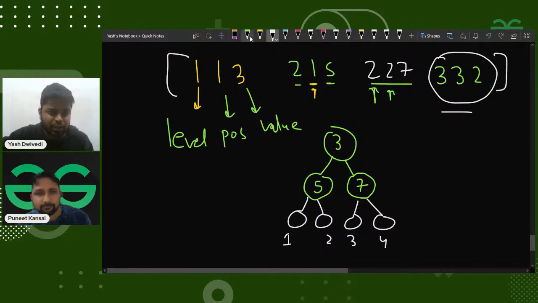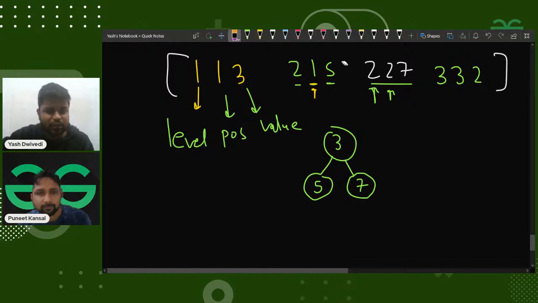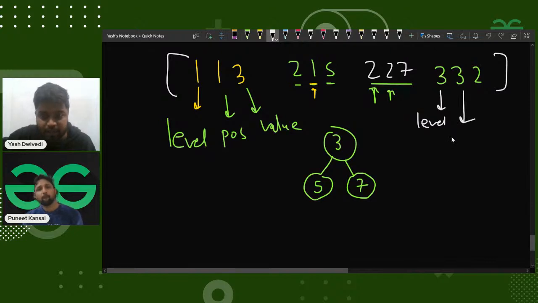If I have 3, 3, 2, that means I'll not be having this node, I'll not be having this node. What node will I be having? If I have this particular node, right? If I try to decode it, it seems that this particular node is of value. The level is 3, so I'll be putting it at level 3, but the position is 3, right? So this is the position.